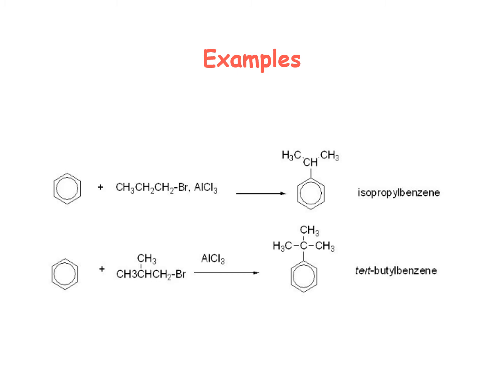These are some other examples. If you take a straight chain propyl bromide reacted with AlCl3, the product is not a simple propyl chain getting added, but it is the central carbon atom giving us isopropyl benzene.